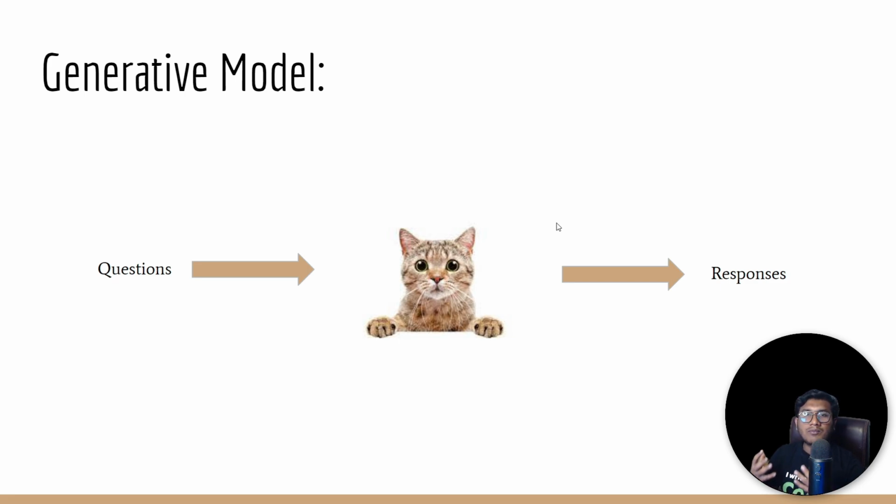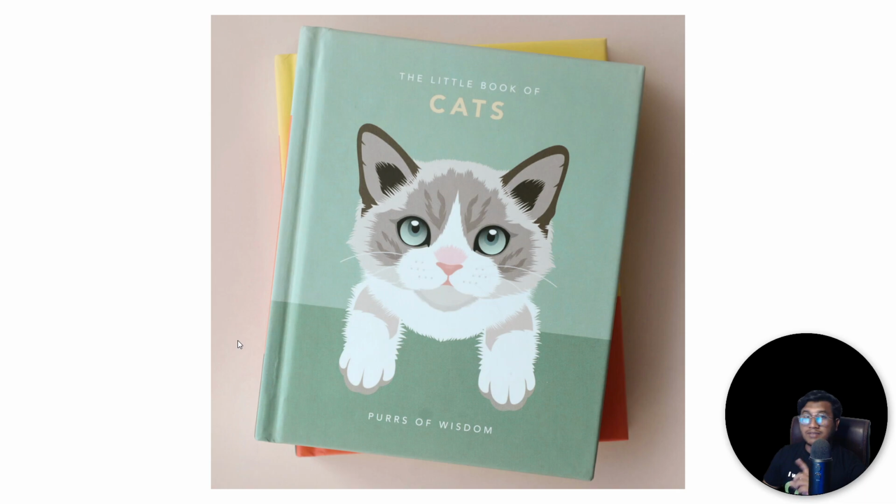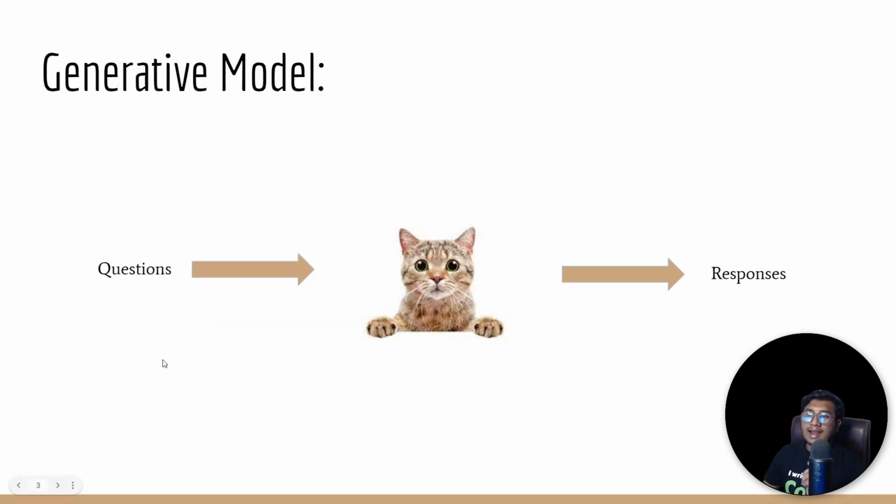Because now they have become a kind of generative model, they have the generalized power in their mind. But how was this mind trained? It was trained using the data I gave to them, right? Because I gave them, let's say, 10 different books, and they read all 10 books and got the entire idea about cats. Now they can give you any kind of response or answer from the cats itself. So that's how humans train with new data, or let's say with a new topic.